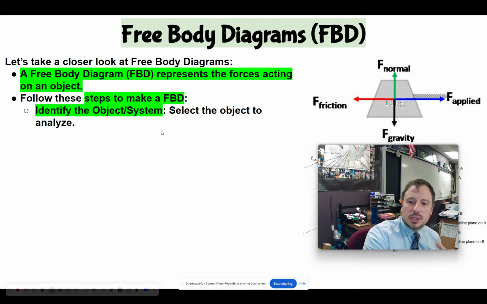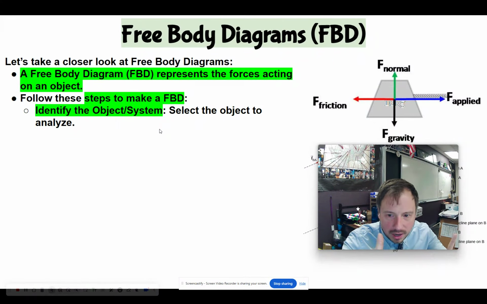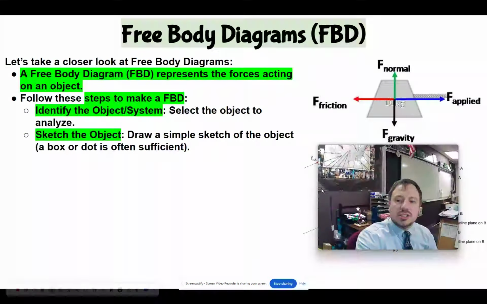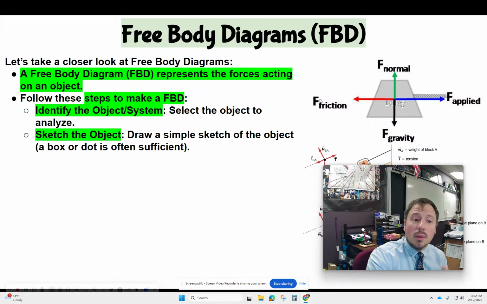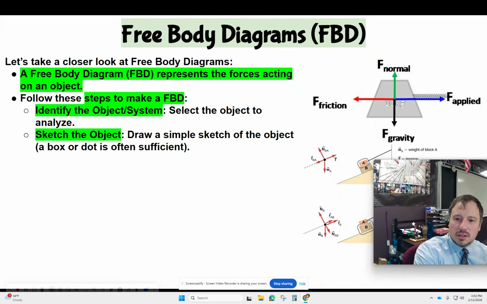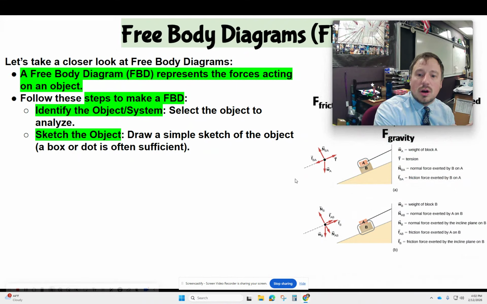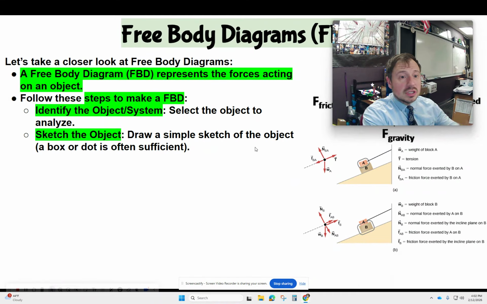First, identify the object or system. You're just picking one, right? Sketch the object. Now, it could be a simple sketch. Normally what I do is a box or a dot. A dot is probably the simplest one. You can see here down at the bottom, there are some drawings of just a dot. I like that, right? Real easy.